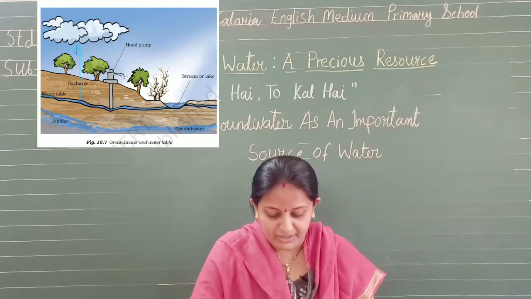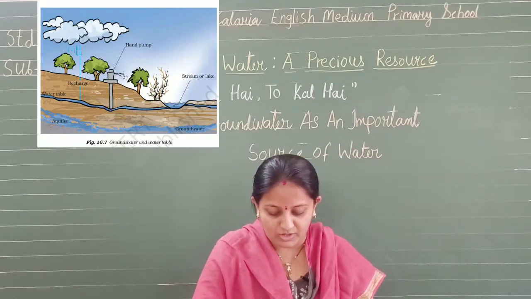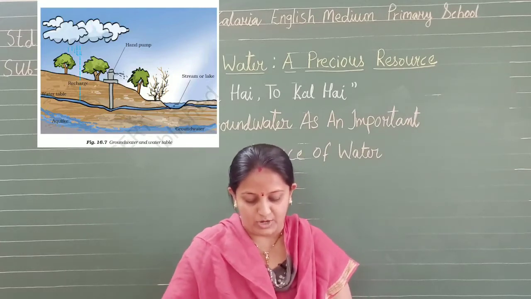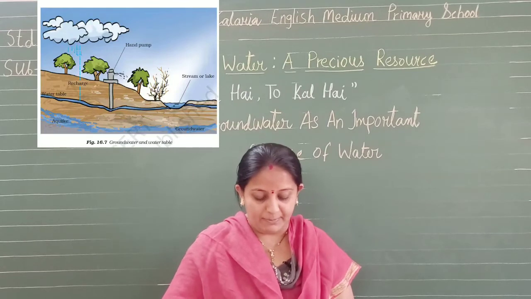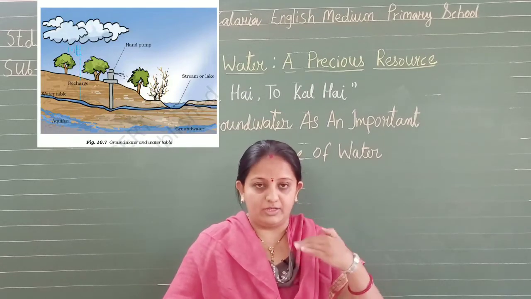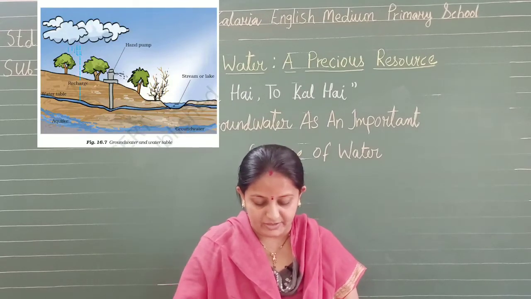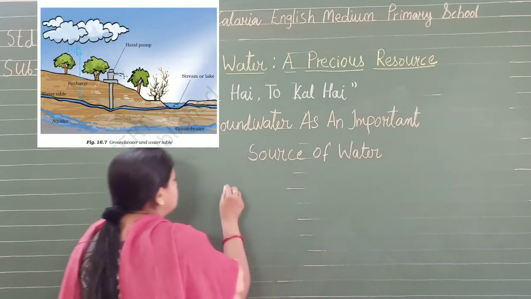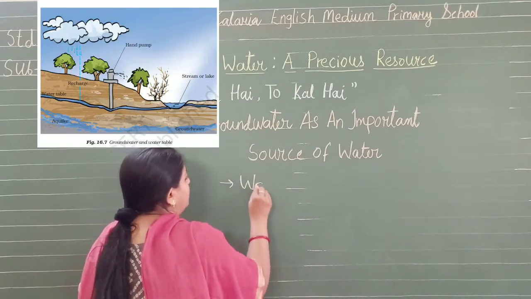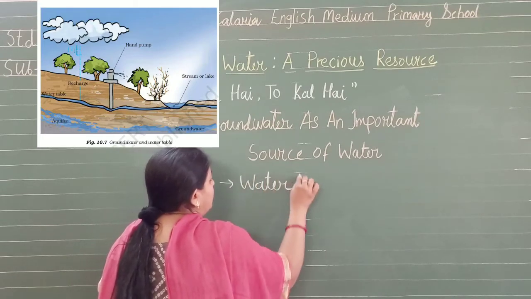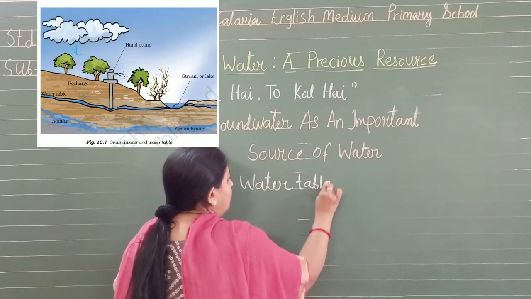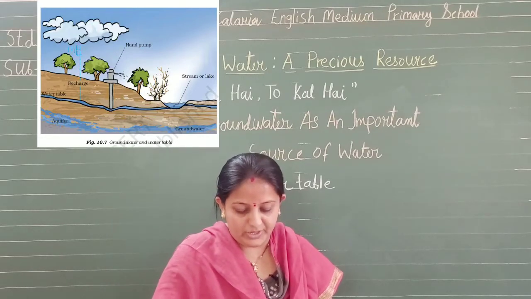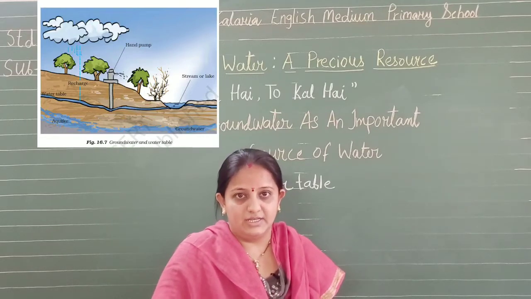If we dig deeper and deeper, we will reach a level where all the space between the particles of soil and the gaps in rocks are filled with water. So we can say that the upper level of this layer of the land is called the water table. So we understand about the water table. The water table varies from place to place, isn't it?